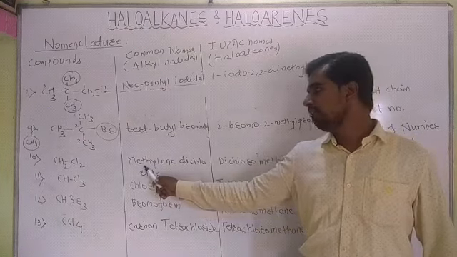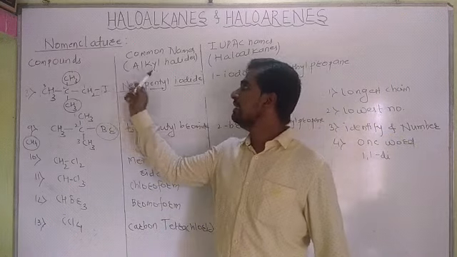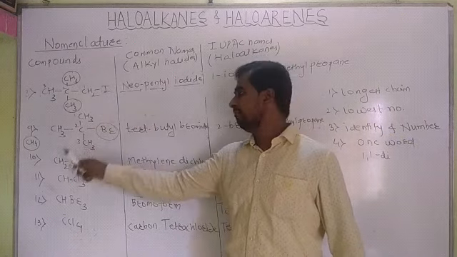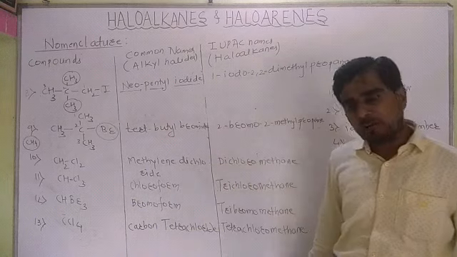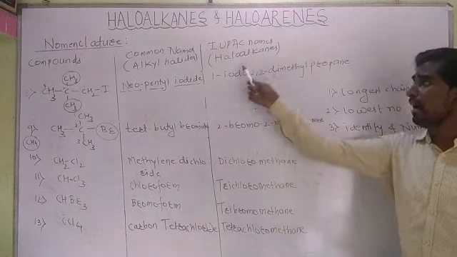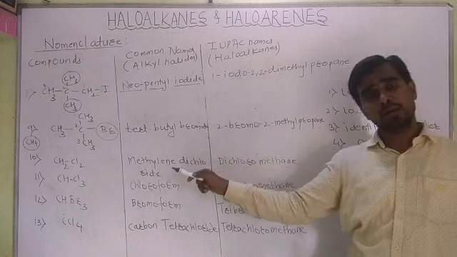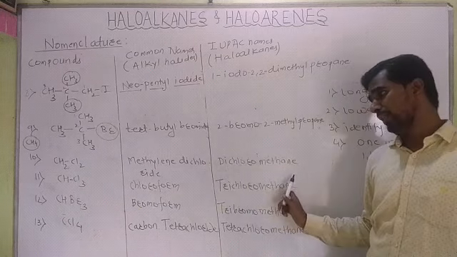Next, when 2 hydrogen atoms of methane, CH4, are replaced by 2 chlorine atoms, the common name is methylene dichloride. When there is a CH3, we call it methyl. When there is a CH2, we call it methylene. For the IUPAC name, the halo part comes first. There are 2 chloro, hence dichloromethane.